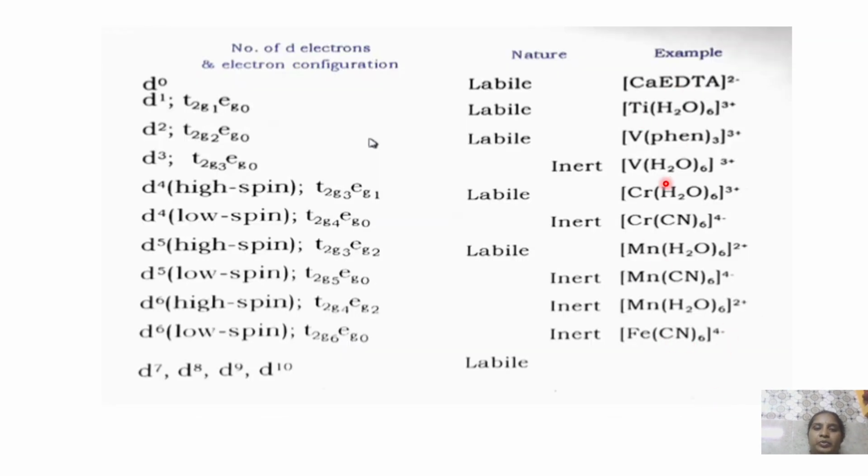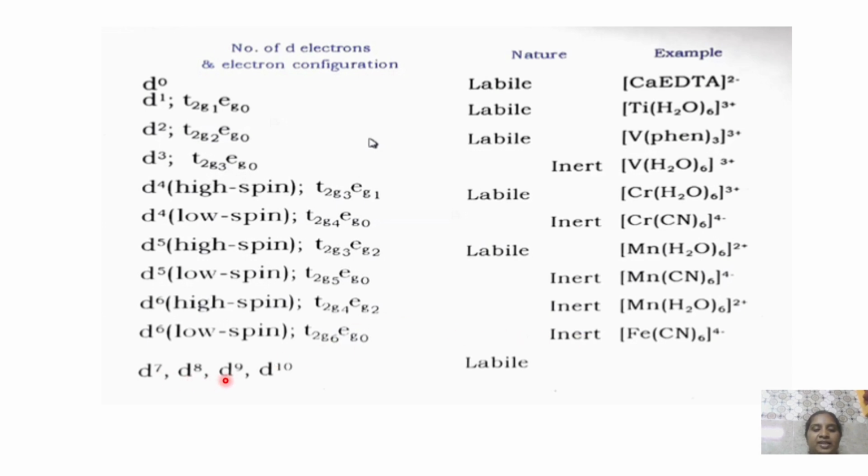This is the respective example with the metal with the respective configuration, meaning the number of electrons present in the d orbitals, that is d0, d1, d2, d3, d4, d5, d6, d7 like that. With a d6 configuration, t2g6 we consider as the low spin complex. Low spin means all the electrons are present in the t2g only, then those complexes are inert.